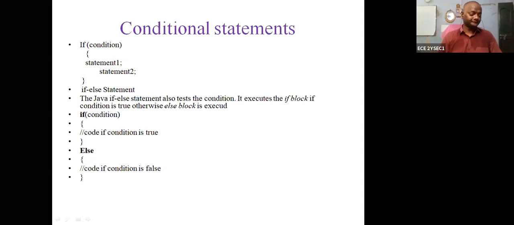First point. Second point: suppose the condition is false, then the if block is not executed, it comes to the else code and the else block is executed. After completion of the else block, it comes outside, and the next instruction after the else should be executed.